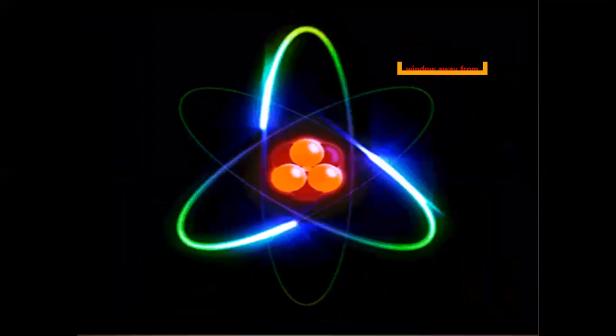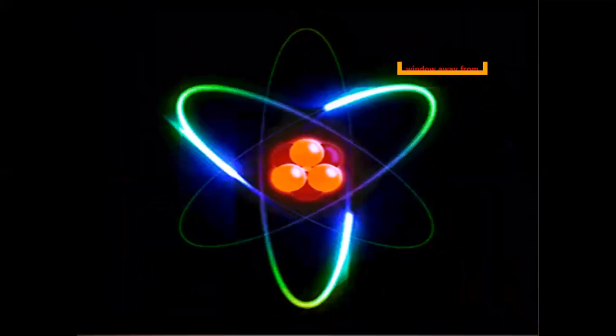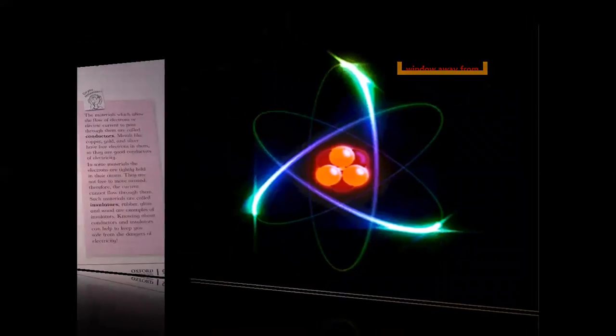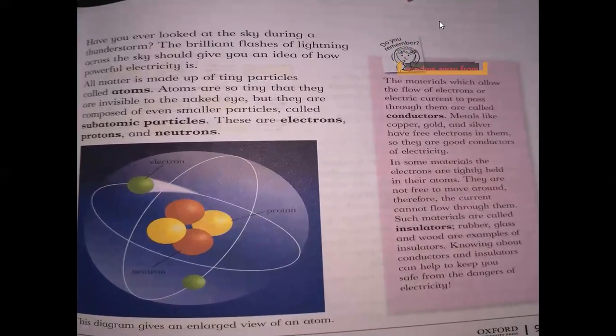The materials which allow the flow of electrons or electric current to pass through them are called conductors. Metals like copper, gold, and silver have free electrons in them, so they are good conductors of electricity. In some materials, the electrons are tightly held in their atoms.